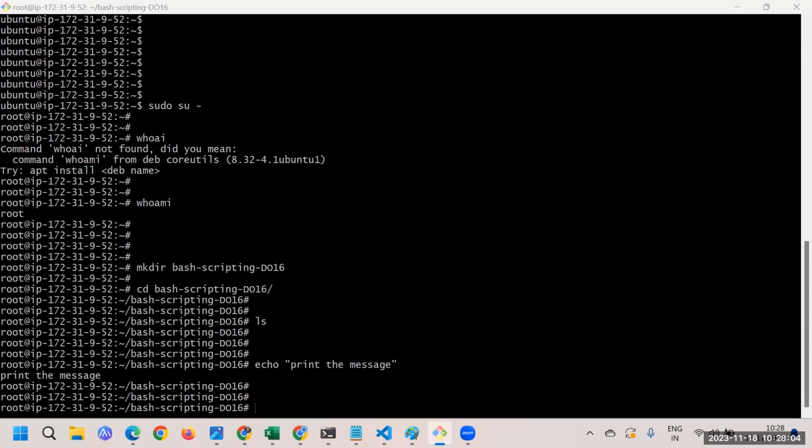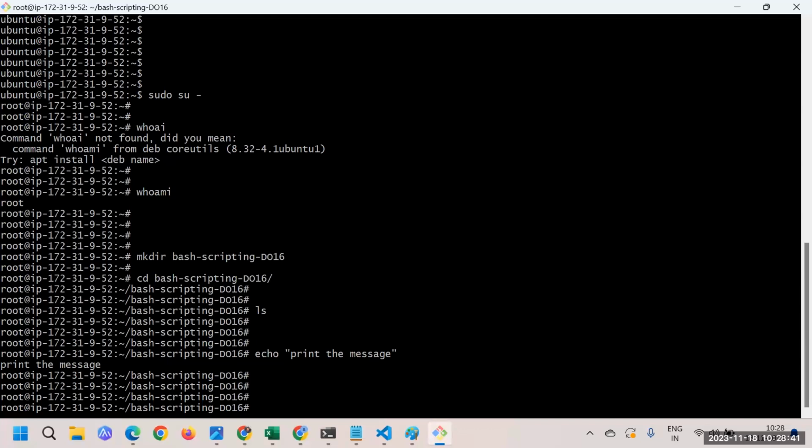With the nano editor, that's my suggestion, at the initial stage, when you are practicing for the very first time, just go with the nano editor. Once you are comfortable with all the syntax, then you can go for an IDE. An IDE will help you by suggesting keywords and finding syntax errors. But as a beginner, go with the notepad first. Once you're a little bit comfortable, then do things in an IDE, and you'll feel that IDEs are very easy to use. So at the initial stage, we'll write the program here itself with the nano editor.